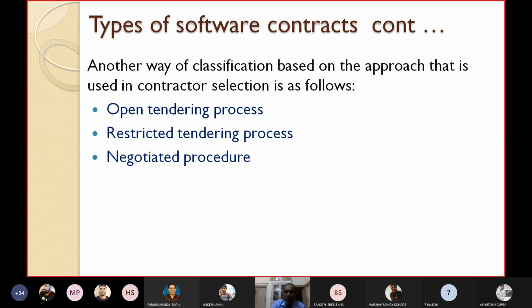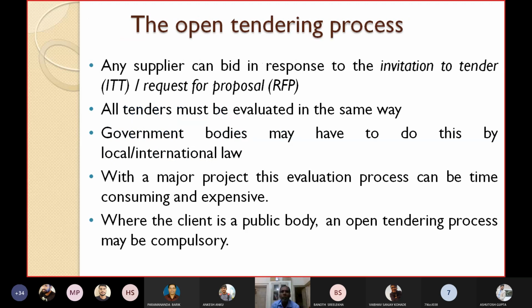You might have seen many advertisements in newspapers, in TV, etc. So we'll see those are called open tendering process. Let's see what this is. The open tendering process is like this. First, any supplier can bid in response to the invitation to tender or request for proposal.